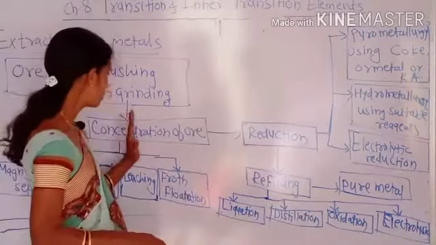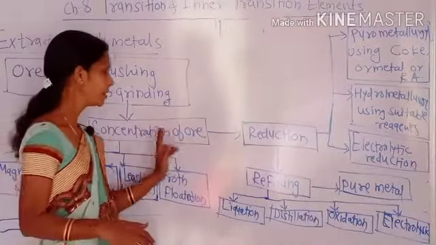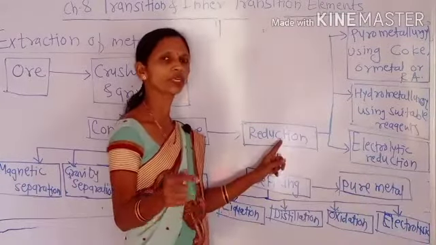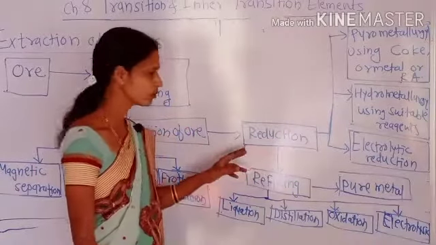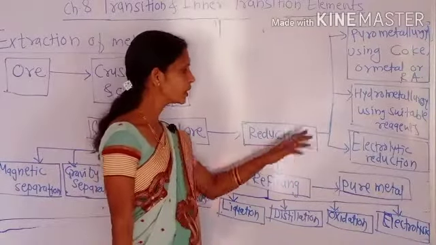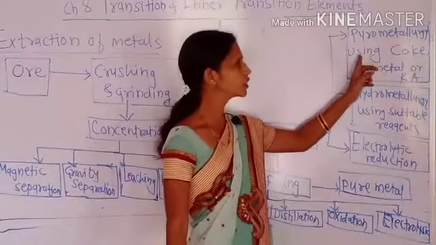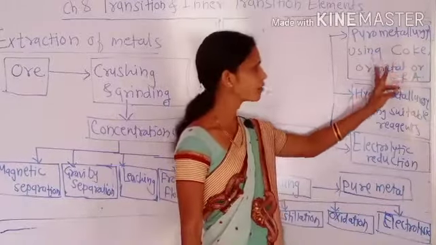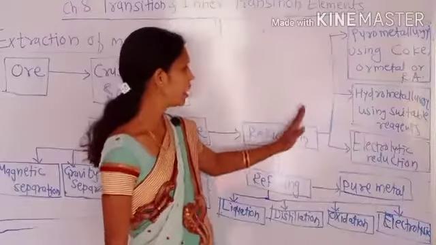Then once the metal ore gets concentrated, in the second stage it undergoes reduction, and for that reduction process, that is the metallurgical process, different types of methods are used. That is pyrometallurgy, in which ore is heated at high temperature using coke or metal or any suitable reducing agent.